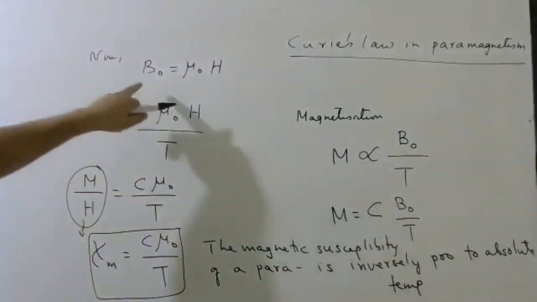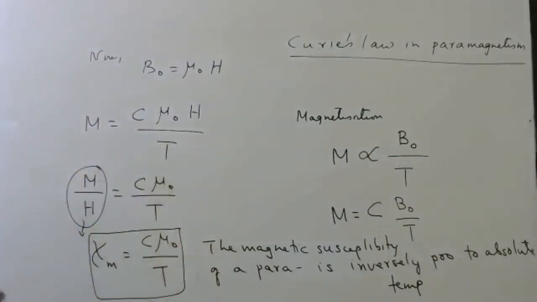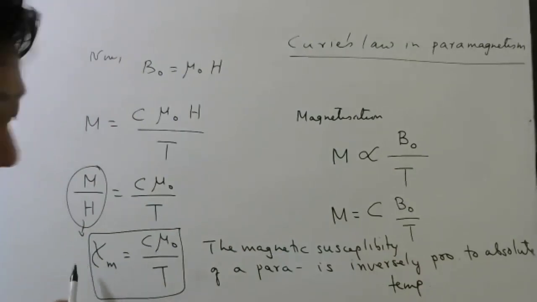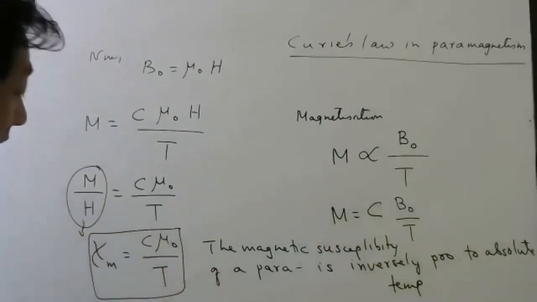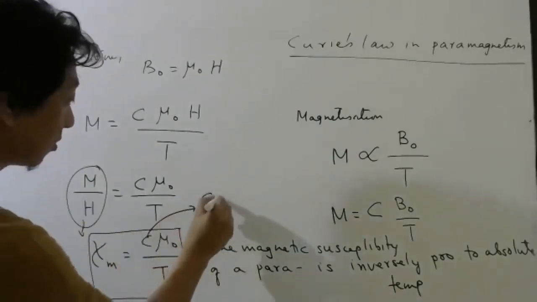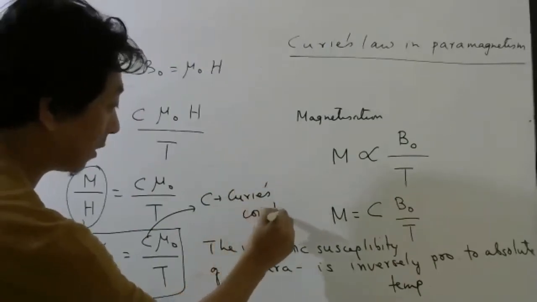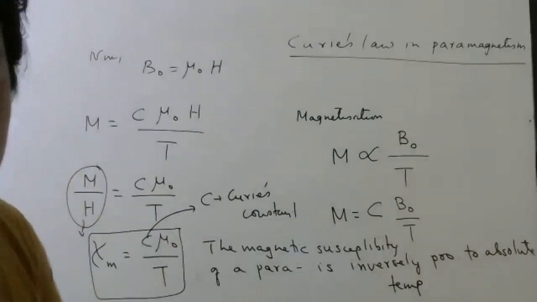Then if you substitute magnetic field as mu naught H and bring H this side, you can say this ratio is nothing but magnetic susceptibility. So magnetic susceptibility is only inversely proportional to temperature because these two are constant. And this C is called Curie's constant. And when I say Curie's law, it is not Madame Curie, it is the husband, Pierre Curie.